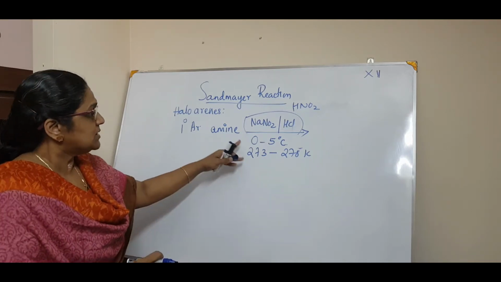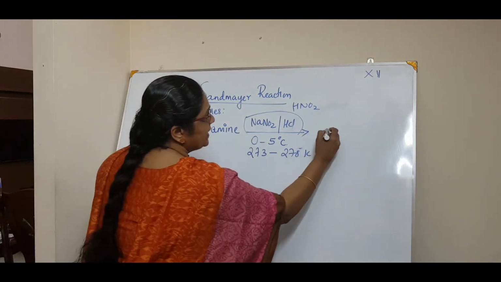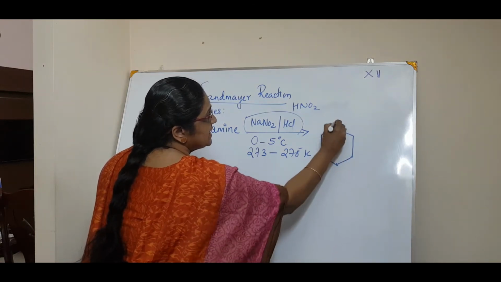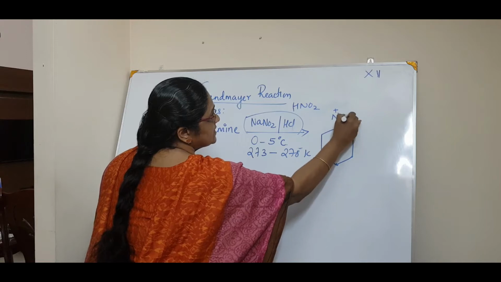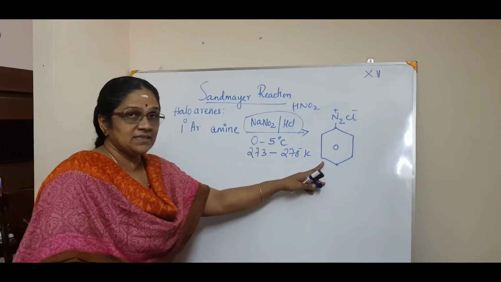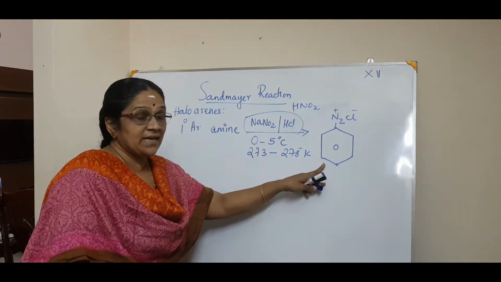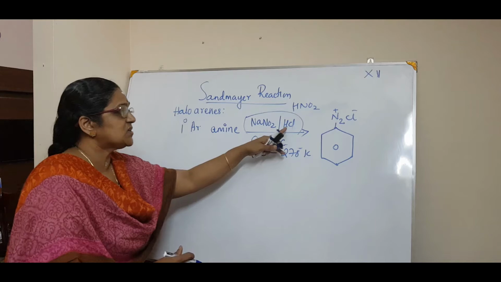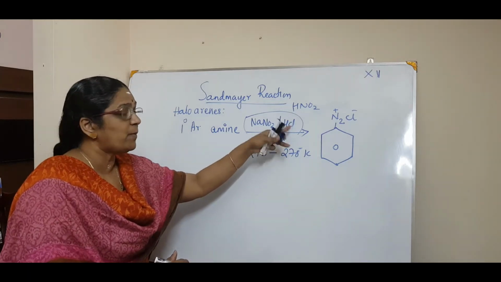So at 0 to 5 degrees centigrade, you will get the benzene ring with N2+ and Cl-. Listen very carefully. You are seeing this compound for the first time. You call it benzene diazonium chloride, or if it is bromine, it is bromide.